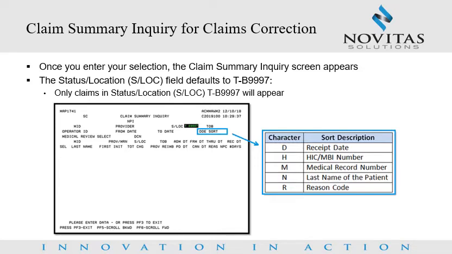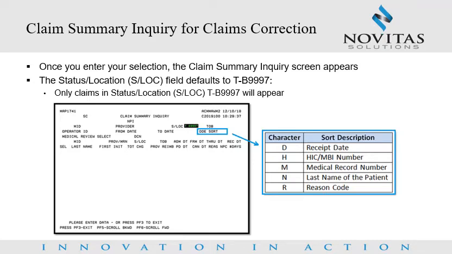The type of bill, TOB field, defaults to the first two digits of the bill type selection from the previous claims correction screen. You may need to change this if you have more than one bill type or the type of bill does not apply to your claim. For example, you entered 23 for outpatient from the claims correction file.